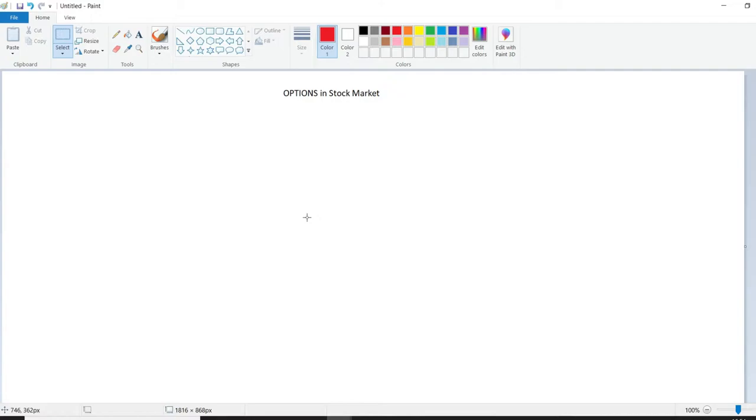We will discuss today. So basically, options are like derivatives, where the value of options is derived from the underlying asset. Underlying asset can be an index option. It can be Bank Nifty, or it can be a stock option also, like HDFC or ICICI Bank. So I'll explain here with an example of Nifty, so that it will be easy for you to understand. So let me just start.